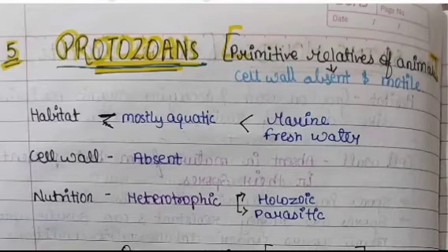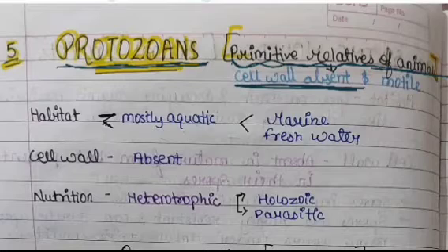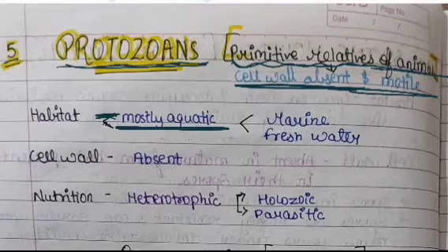Now coming to the last classification, that is protozoans, that is primitive relatives of animals as they lack cell wall and are motile. Now if we talk about their habitat, then it's mostly aquatic, which can be both marine and freshwater.